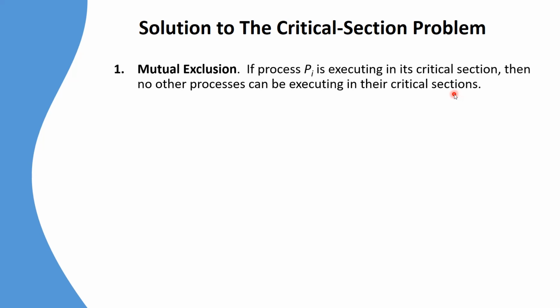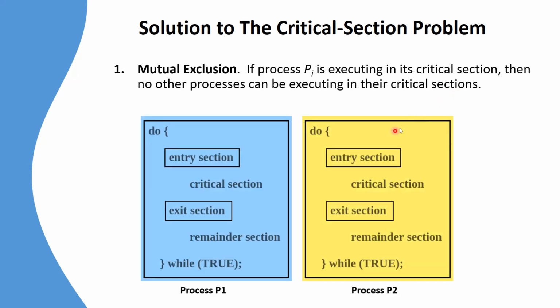To understand this, let us look at this particular example. So we have 2 processes, P1 and P2, and they are executing the same code. The only difference is that when a process wants to enter the critical section, it has to satisfy the condition in the entry section.